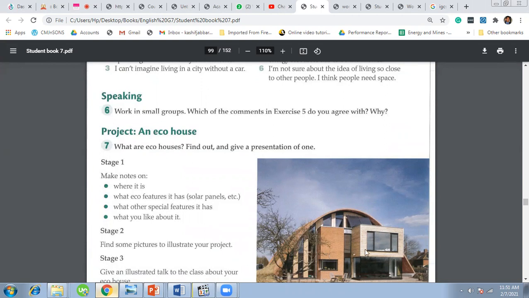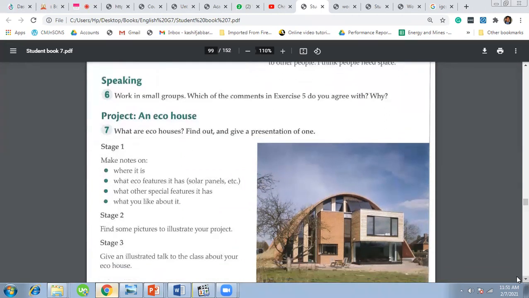Here are the 3 stages you're going to divide your presentation into. Number 1 is make notes on where it is, what eco features it has, solar panels, etc., what other special features it has, and what you like about it. Furthermore, the second stage is to find some pictures to illustrate your project, like one of the pictures you can see on this page. Number 3 is give an illustrated talk to the class about your eco house. So you can tell me in our next class.